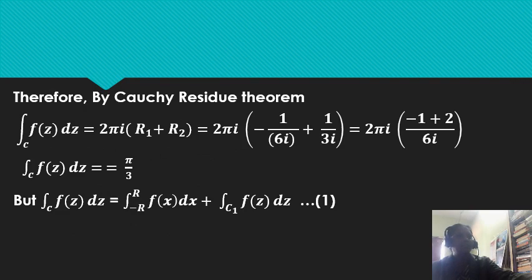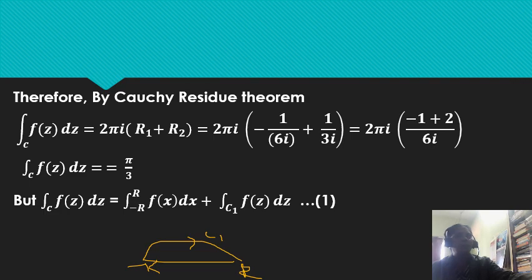Therefore, by the Cauchy residue theorem, the integral over C of f of z dz is equal to 2 pi i into the sum of the residues. That is 2 pi i into minus 1 by 6i plus 1 by 3i. Therefore, we get it is equal to pi by 3. But the integral over C of f of z dz is written as the integral from minus R to R and the integral along C1 of f of z dz.